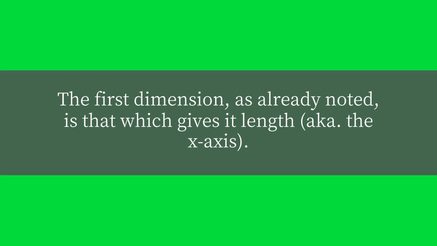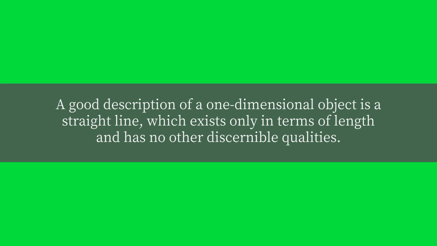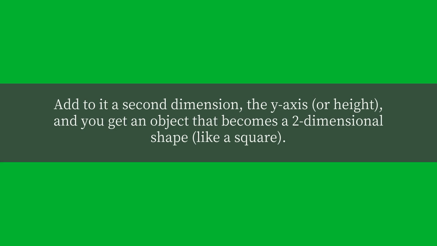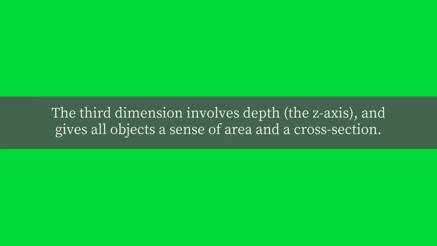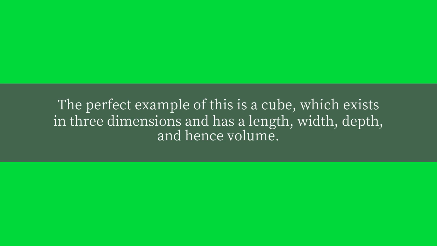The first dimension, as already noted, is that which gives it length, aka the x-axis. A good description of a one-dimensional object is a straight line, which exists only in terms of length and has no other discernible qualities. Add to it a second dimension, the y-axis, or height, and you get an object that becomes a two-dimensional shape, like a square. The third dimension involves depth, the z-axis, and gives all objects a sense of area and a cross-section. The perfect example of this is a cube, which exists in 3 dimensions and has a length, width, depth, and hence volume.